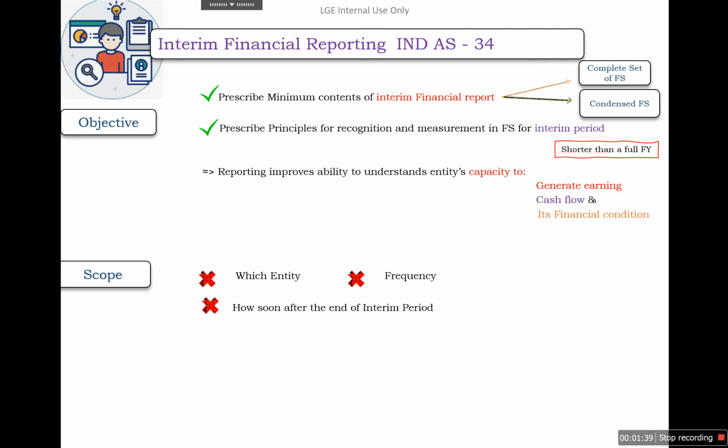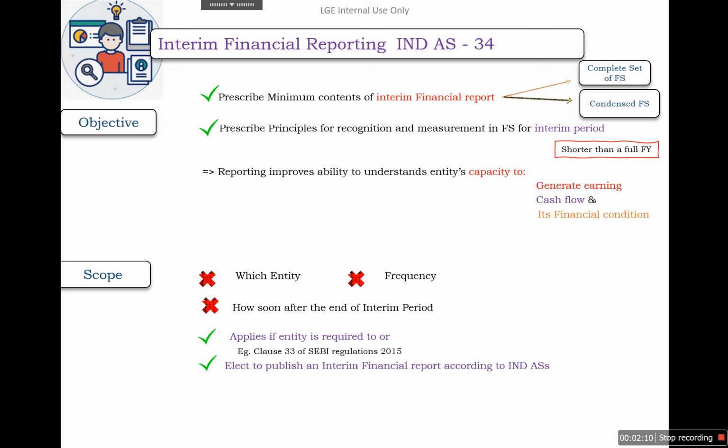So, Ind AS 34 applies if the entity is required to or elects to publish an interim financial report according to Ind AS. So it is the entity itself or other authorities that decide or mandate that it has to present interim financial statements, and if it decides or is required to present them, then it has to follow Ind AS 34.